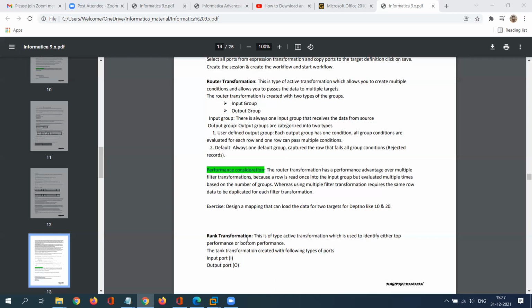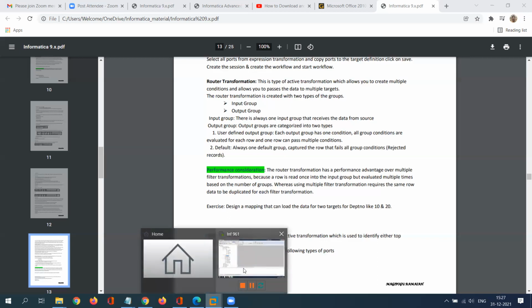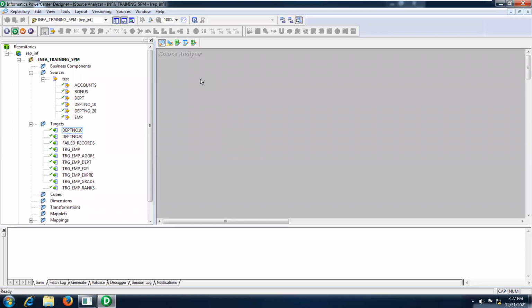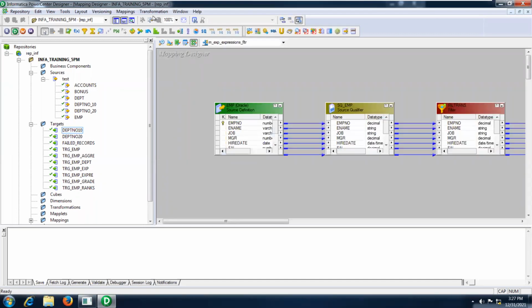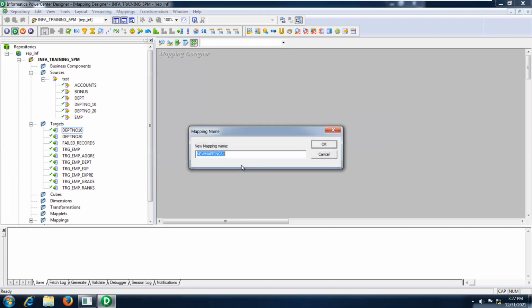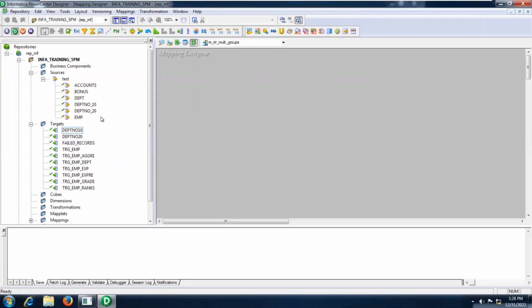Okay, let me see one scenario of how we need to perform this particular requirement. I'm going to create one mapping, m_router_multi_groups. Click on OK.